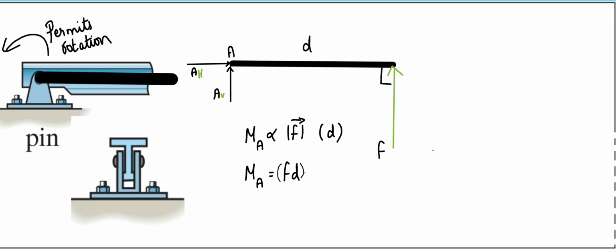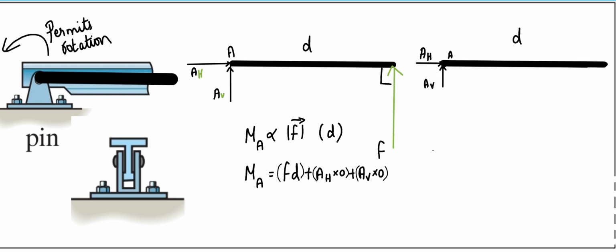So for F, this M_A is F into d, and for A_H, it is actually intersecting at the point A. So there won't be any perpendicular distance, so I consider that as 0. Similarly for A_V. So this is how we will be discussing planar conditions.